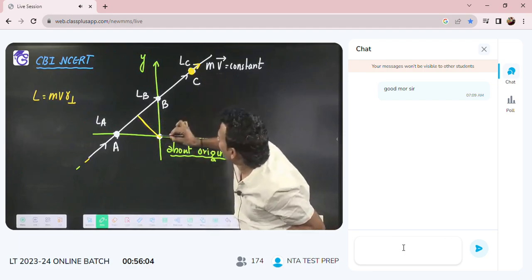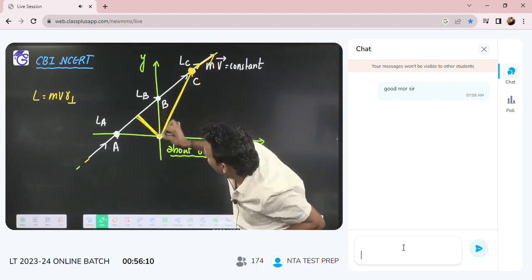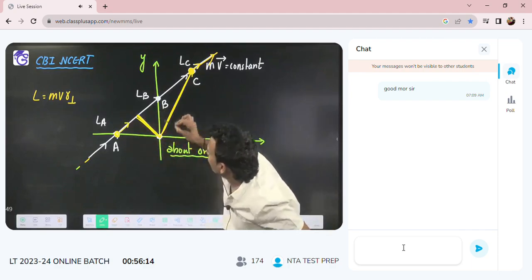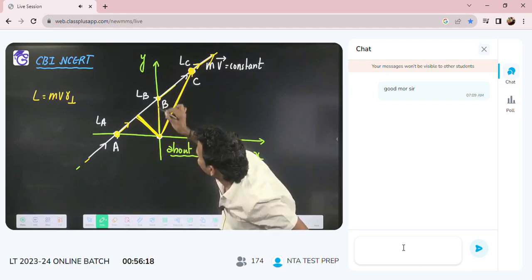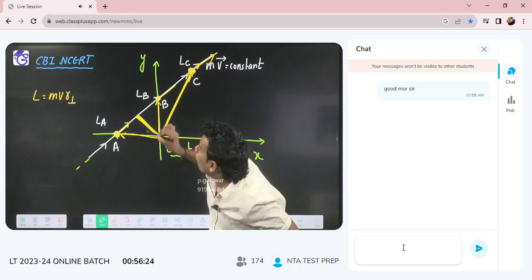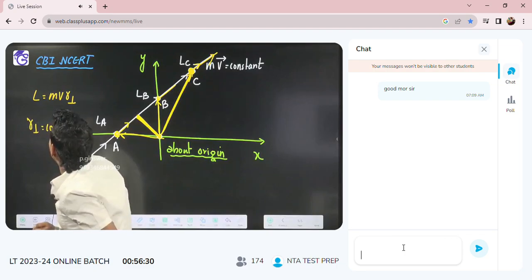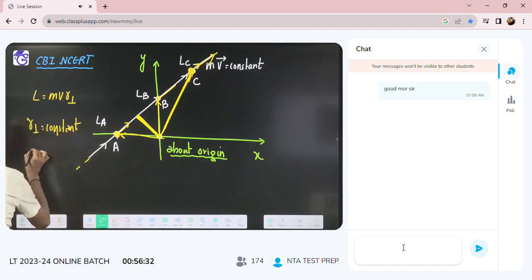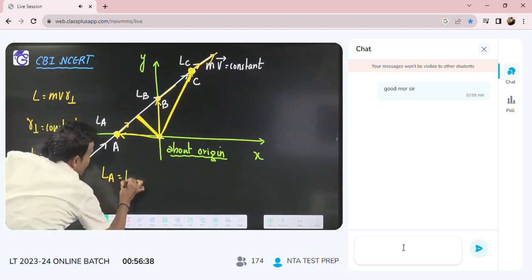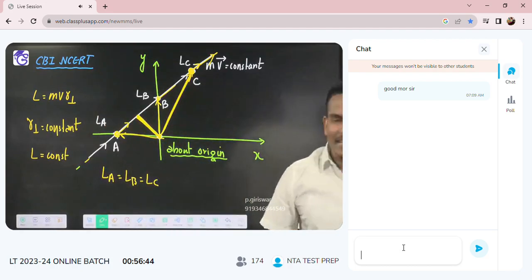When your particle is here, maybe your r vector is this, v vector is this, but r perpendicular will again come this. When the particle is here, r perpendicular will come this only. Maybe your r vector will keep on changing, but r perpendicular will not change. The perpendicular distance will remain constant, so your angular momentum will be constant. We will say LA will be the same as LB, the same as LC. Everywhere the perpendicular distance is not going to change.